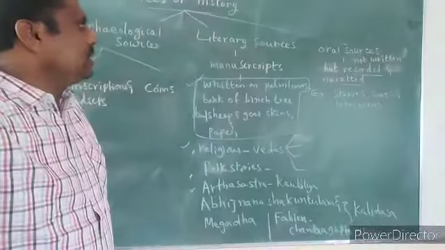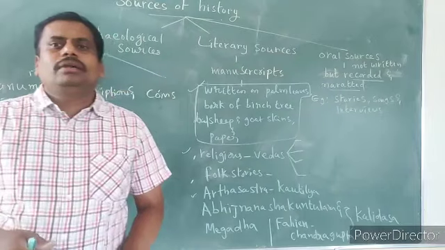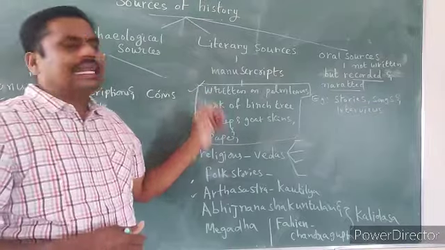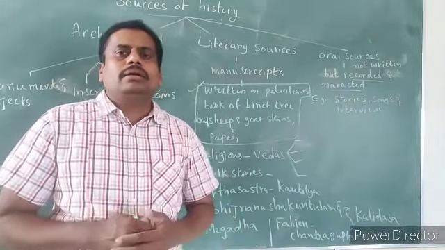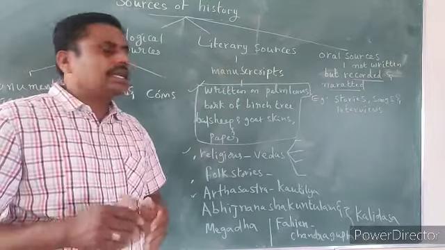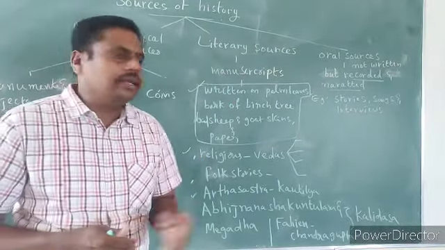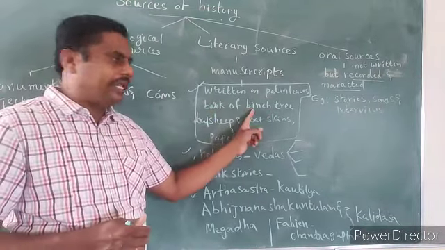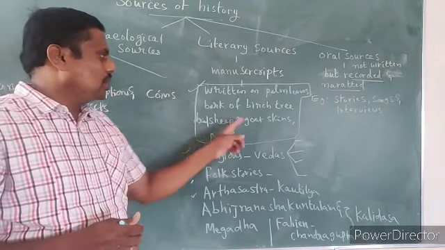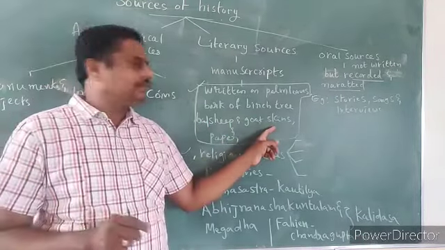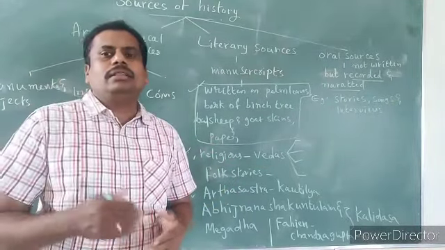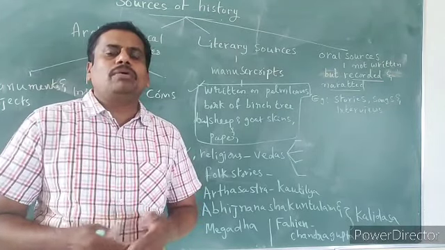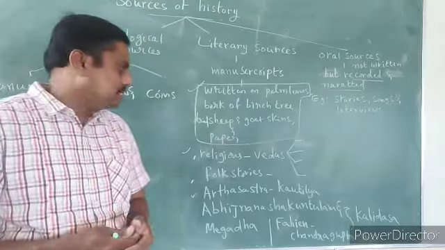Next, coming to the literary sources, that already I have told you. What are literary sources? The literary sources are nothing but which are written. Oral sources are not written, but the literary sources are written. On what have they been written? They have been written on palm leaves, even bark of birch tree, even dried goat and sheep skins, and even on paper. All these come under manuscripts, and these manuscripts help us to know about our past things, particularly history.